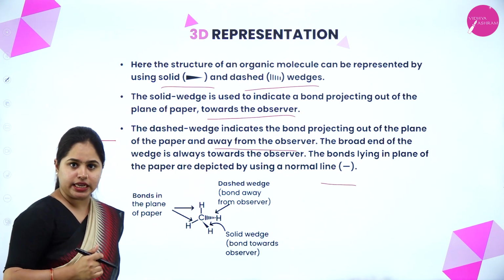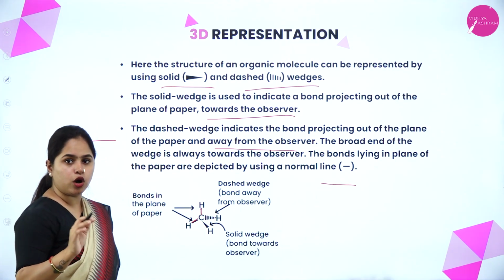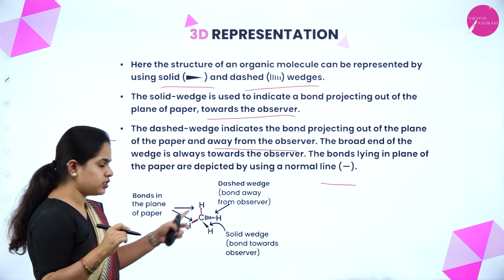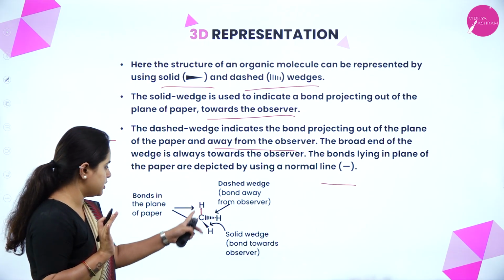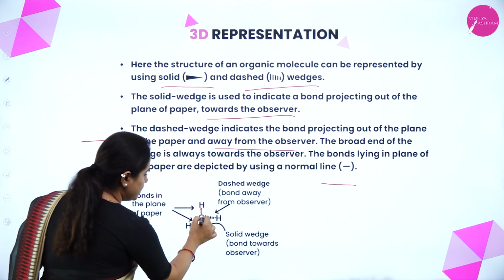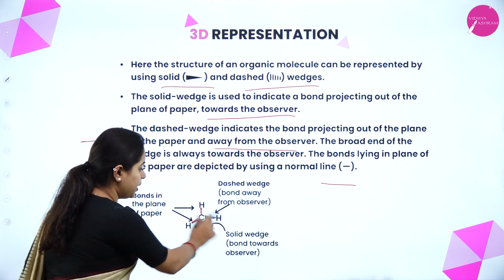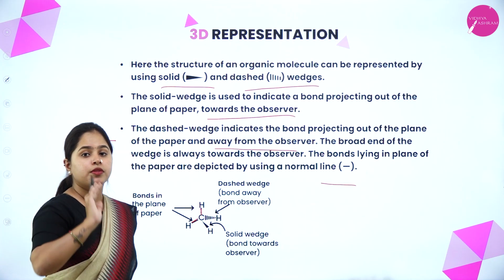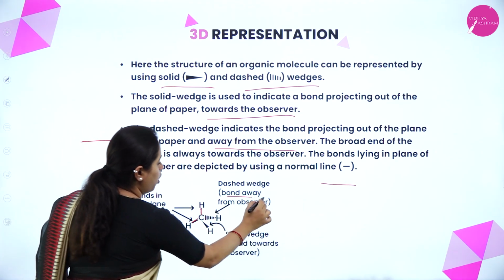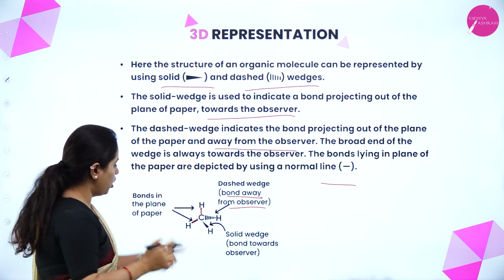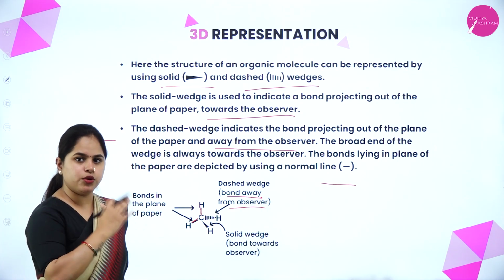So let's take this example, CH4, methane. As you can see, this bond and this bond are normal bonds, normal dashes. So both of these bonds are present in the plane of the paper that you are writing on. Both of these are on the same plane. Now this is a dashed wedge. This dashed wedge means this carbon-hydrogen bond is in the 3D structure, away from the observer, or towards the back of the paper. That is a bond away from the observer. Now what about the solid wedge? This solid wedge will be towards the observer. That is how you represent it.